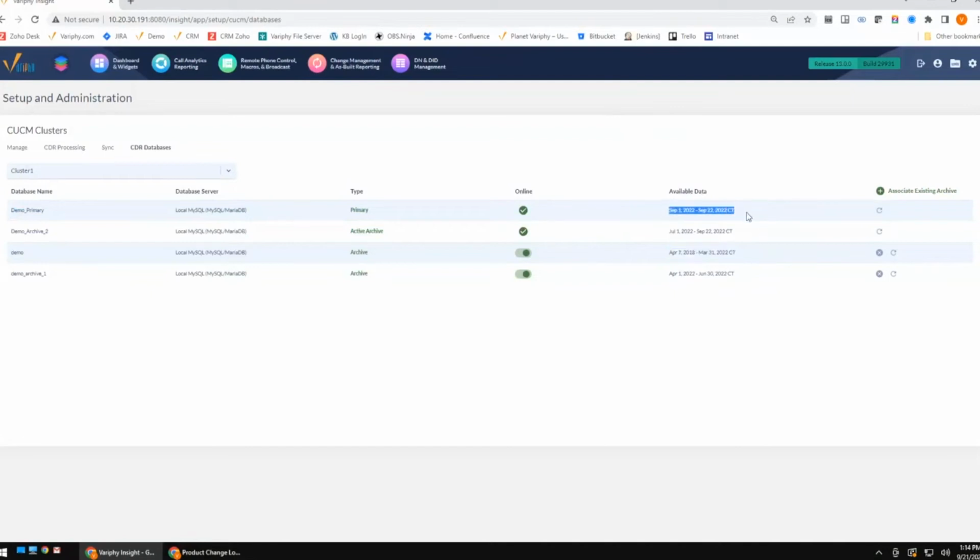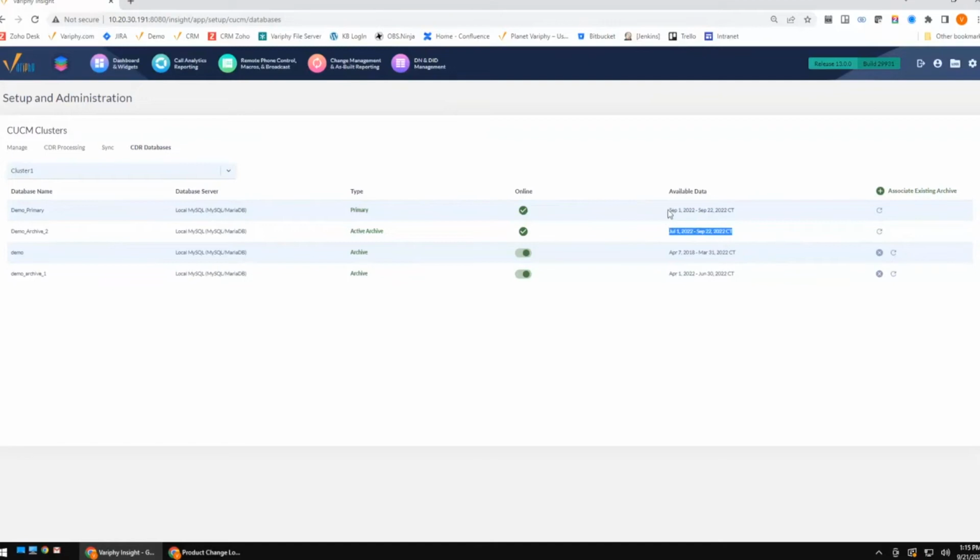Here's my primary database. This is what my end users are querying. You can see I've only got about a month's worth of data in here. Here is my previous archive, where I go April 22 to June 30. Again, I've only got 3 months worth of data in here. And again, this is my active archive. So even if I have to go back to, say, July 4th, Verify is going to automatically know to go to this database to pull that data.